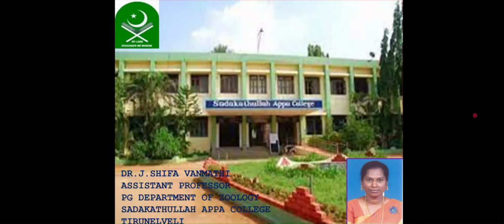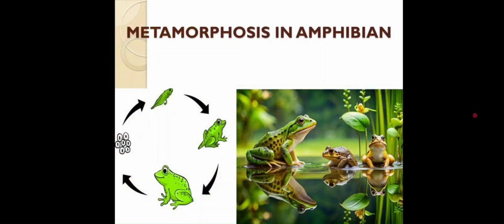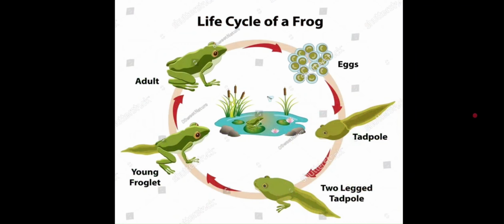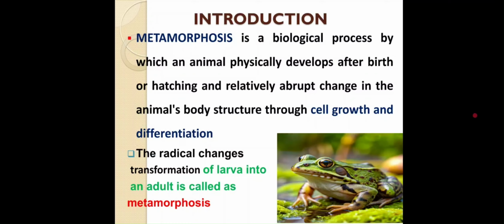Now let us see the topic in developmental biology. The topic is metamorphosis in amphibians. This is the life cycle of the frog. The life cycle of the frog starts with the eggs, which then convert into the tadpole, and finally into the adult stage. Introduction of the topic, that is metamorphosis in amphibians.